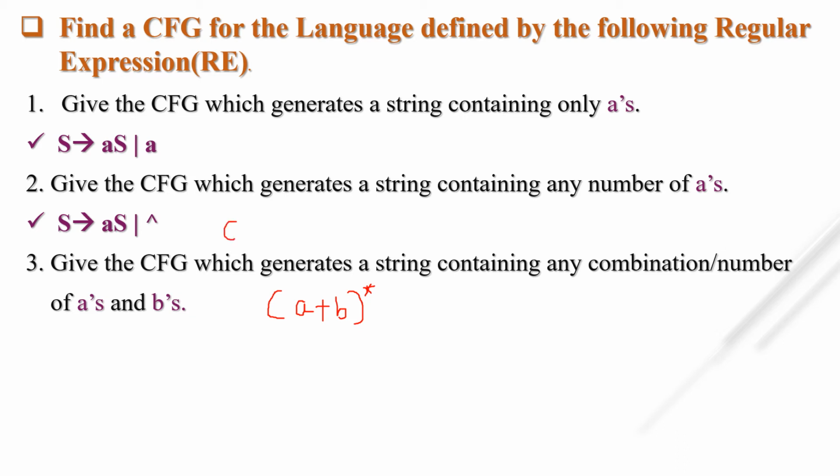For A star we already have the context free grammar: S tends to AS or null. But here it is A plus B the whole star, so I can write S tends to AS, and for B simply BS, and S tends to null.